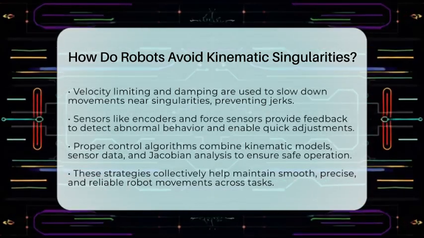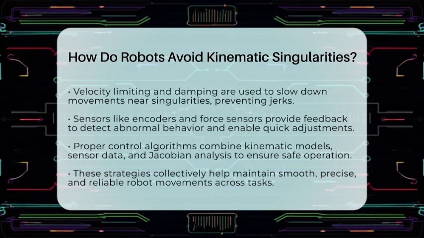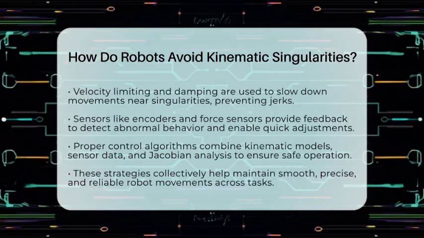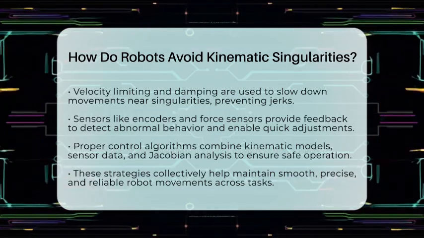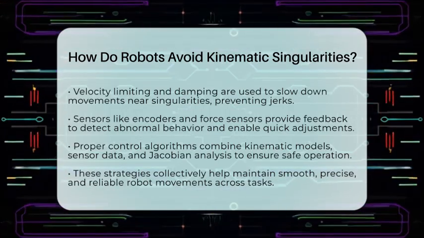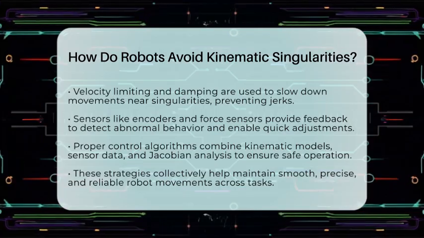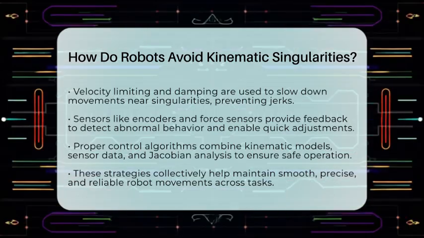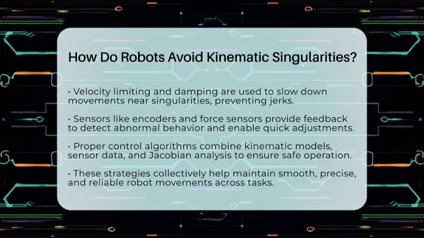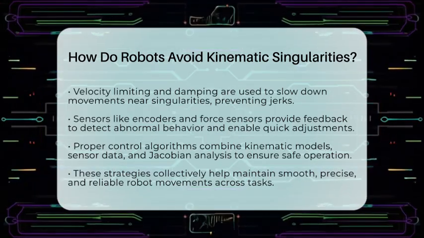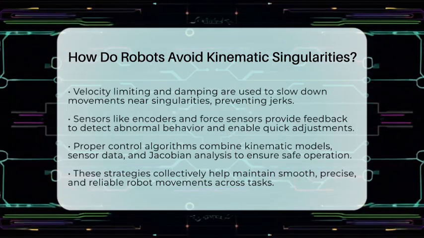In practical settings like manufacturing or assembly lines, avoiding singularities ensures the robot moves smoothly and maintains precise tool paths. Electrical engineers design control algorithms that combine kinematic models, sensor data, and real-time Jacobian analysis. This integration helps keep the robot's movements safe, reliable, and predictable.